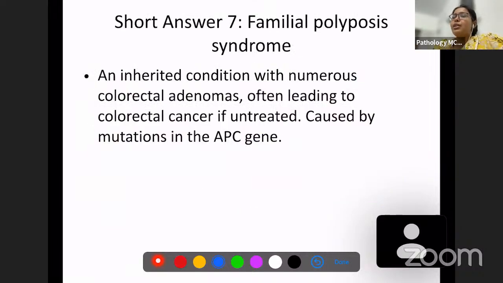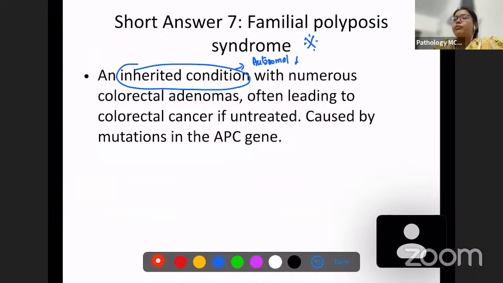Now we are going to discuss the most important familial polyposis syndrome. This is an inherited condition, and how is it inherited? This is usually inherited as an autosomal dominant condition. Familial polyposis syndrome is also known as familial adenomatous polyposis syndrome.